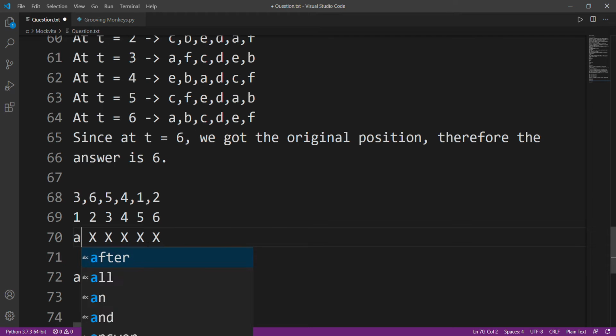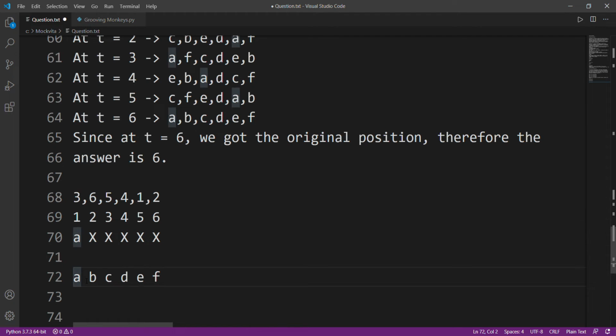So A will come back to its position after 1 second. Okay. Now, what about B? B was initially at this position, right? So B will move to firstly sixth position. So after 1 second, B will come here and X will be here.